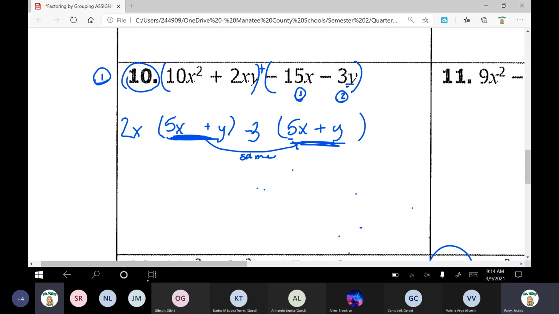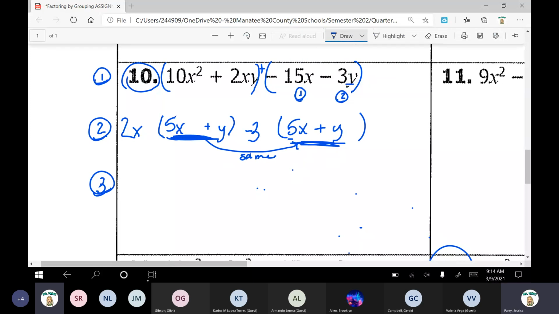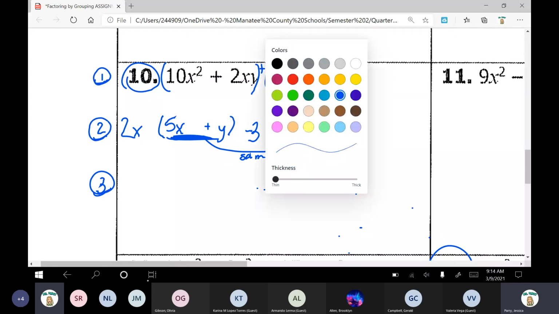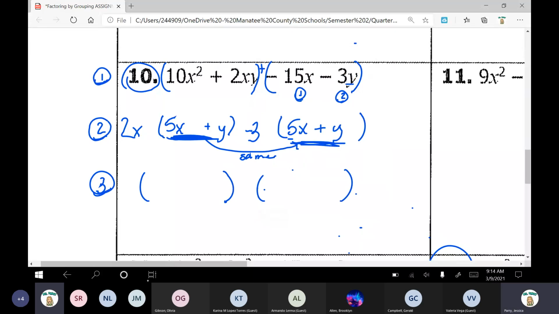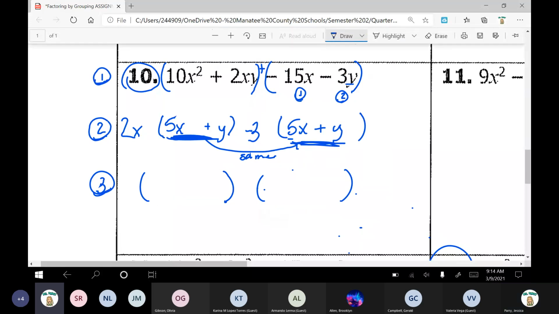Okay, so that was my step 1, draw the parentheses. Step 2 is factor from the binomials. Step 3 is to factor out the common binomial. So let's set up my final answer here. My final answer. So I need to put information in the first set of parentheses and the second set of parentheses.